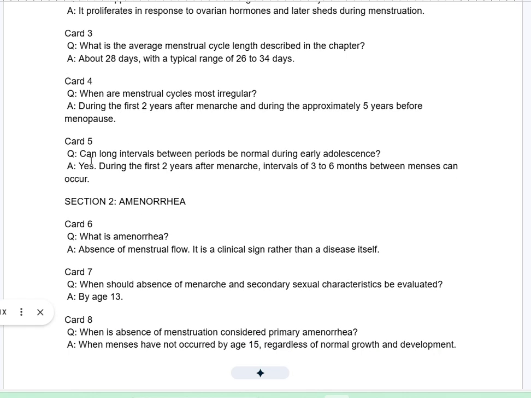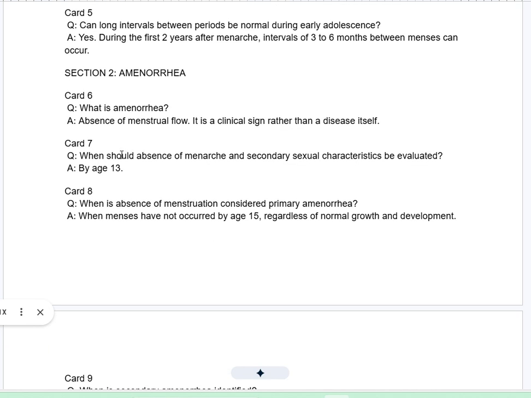Card 5. Q. Can long intervals between periods be normal during early adolescence? A. Yes. During the first 2 years after menarche, intervals of 3 to 6 months between menses can occur. Section 2. Amenorrhea. Card 6. Q. What is amenorrhea? A. Absence of menstrual flow. It is a clinical sign rather than a disease itself.